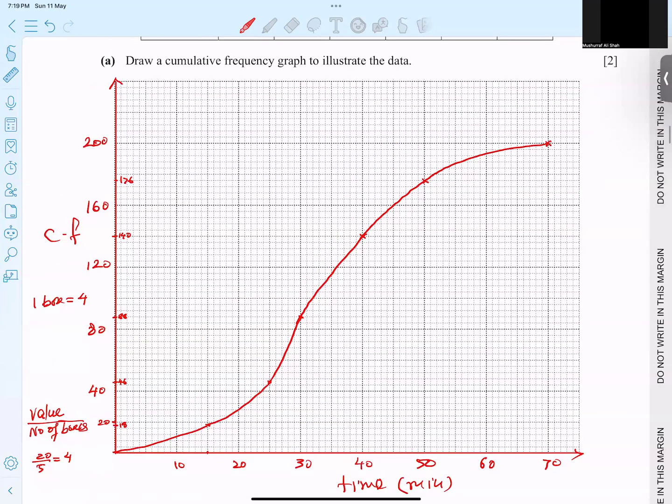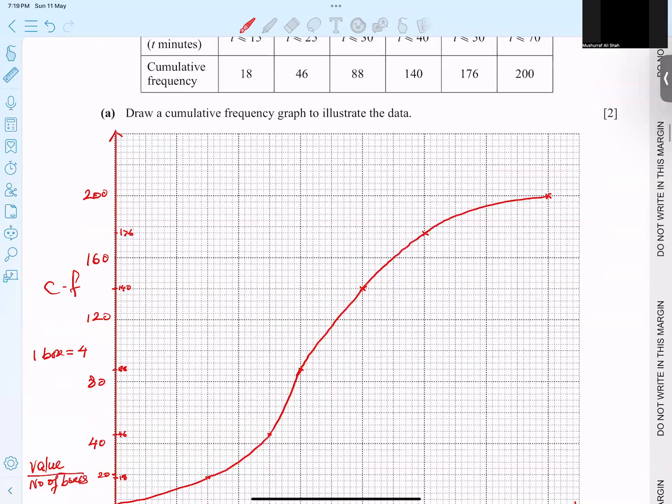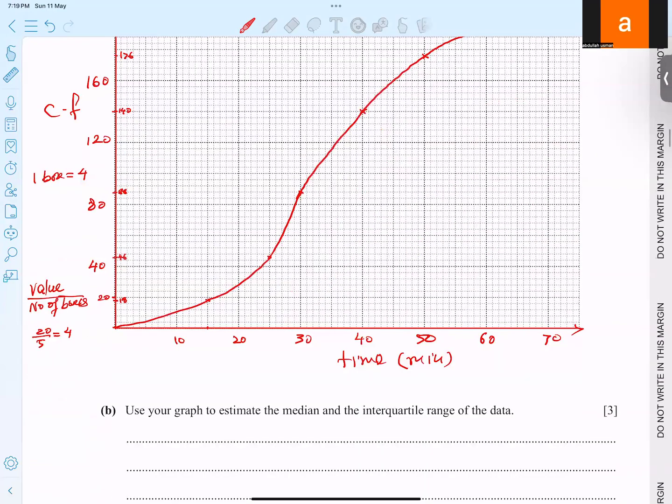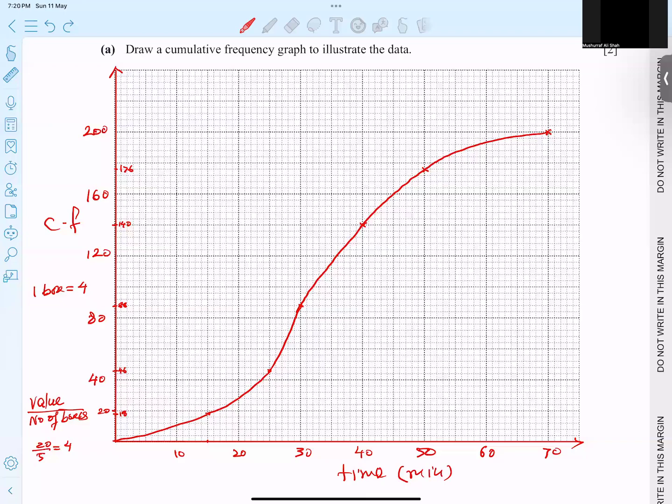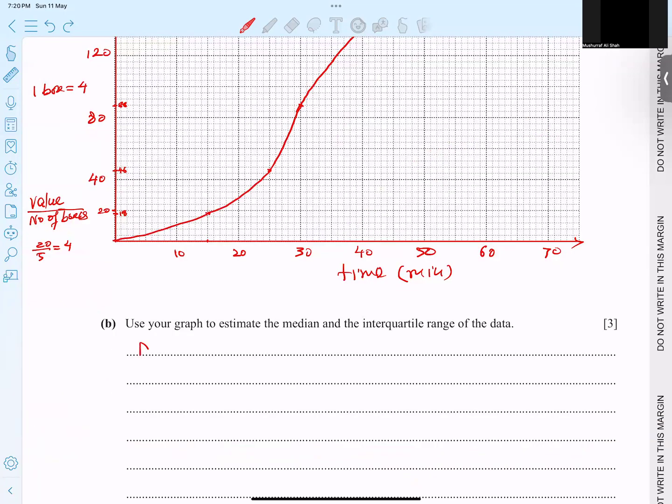Let's talk about the next part. 3 marks. 2 marks done. So estimate the median, and for the median we have a formula. All of you know the median formula is a half, from the CF graph, half times the total frequency. And total frequency is 200. So we got 100. 100 is a position. This is not our answer.